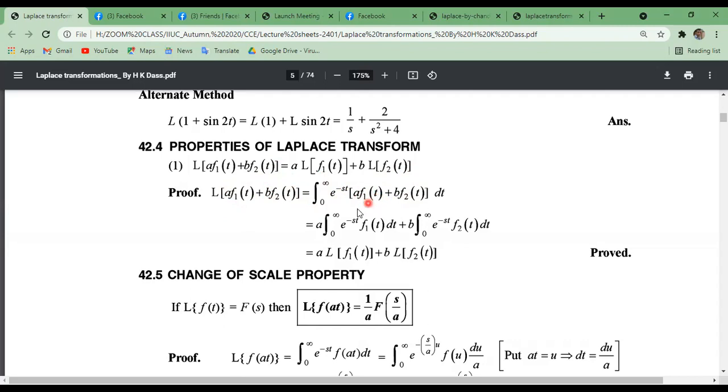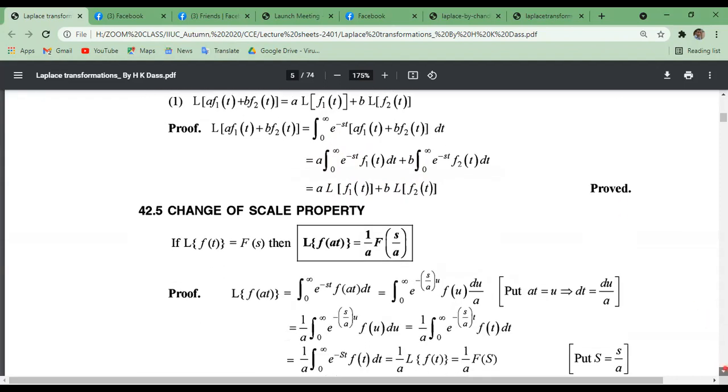Now a into f1 of t can be multiplied with this integration: a into the integral from 0 to infinity of e to the power minus st f1 of t dt, plus b into the integral from 0 to infinity of e to the power minus st f2 of t dt. According to the definition, this is the Laplace transformation of the first function, so a into the Laplace transformation of f1 of t plus b into the Laplace transformation of f2 of t. Very easy property, and this is the linear property of Laplace transformation.